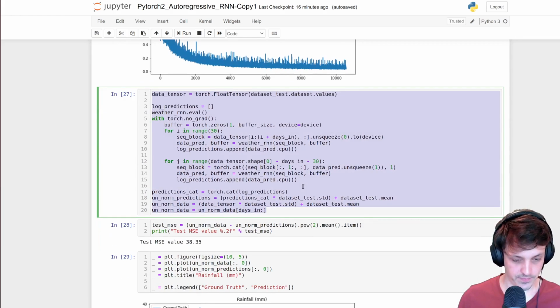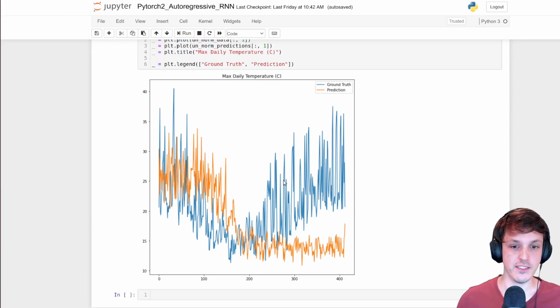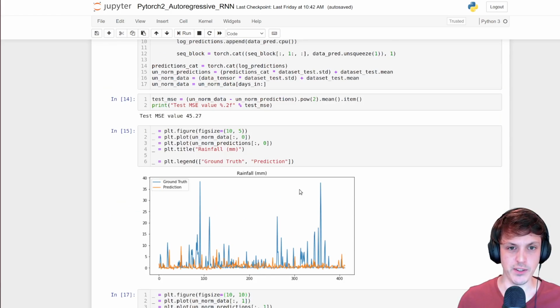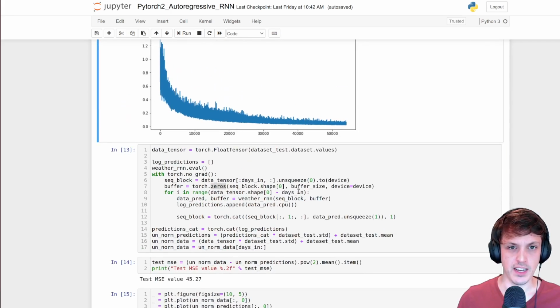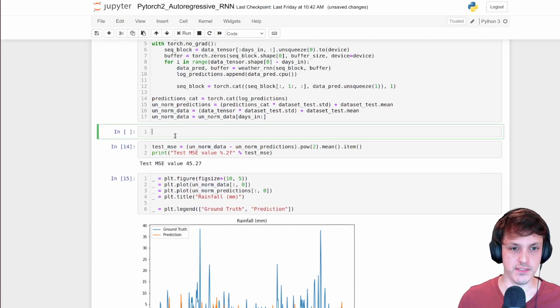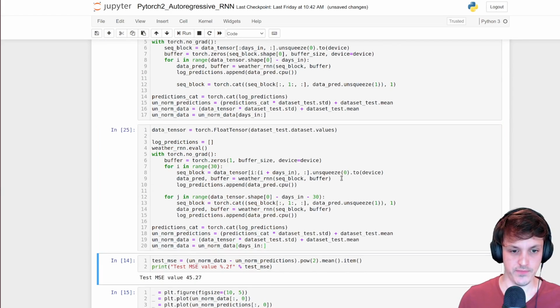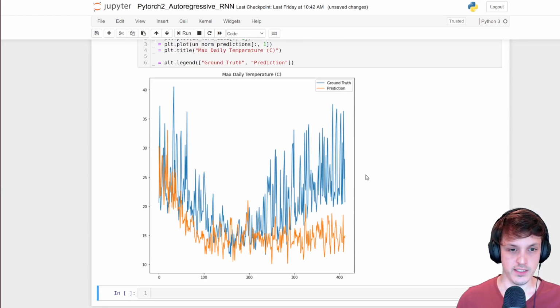You could actually do this for our model that was trained with feeding its errors back into itself. See if this works. So there you go, that's actually a bit better. So we're doing the same thing here, feeding the first 30 days in and then predicting further from that. So you can see it does drop a bit nicer and kind of tries to go back up.